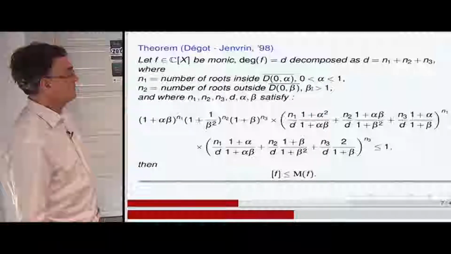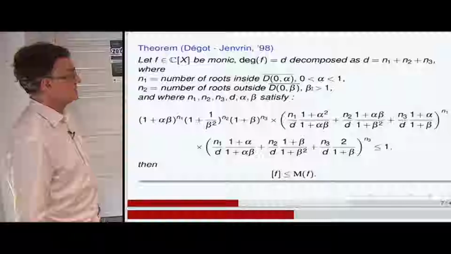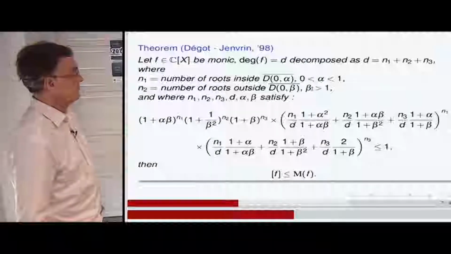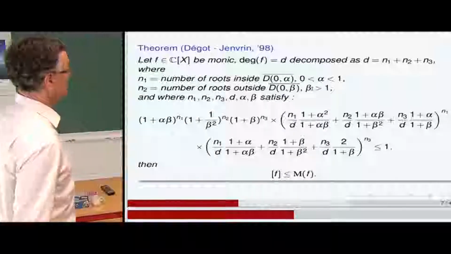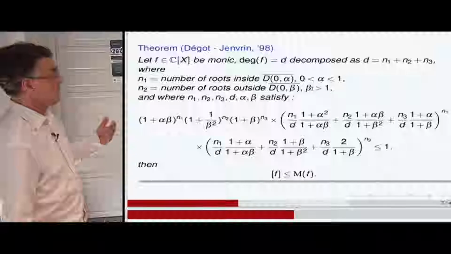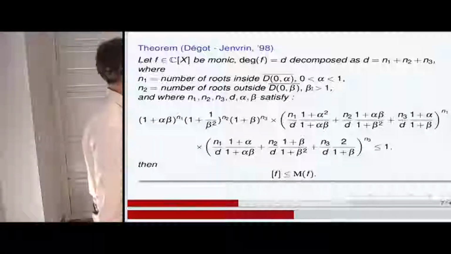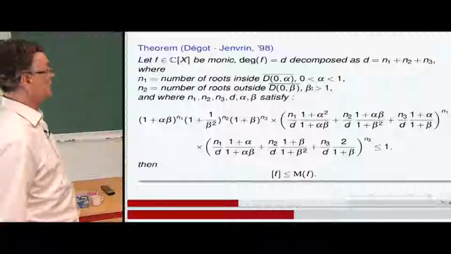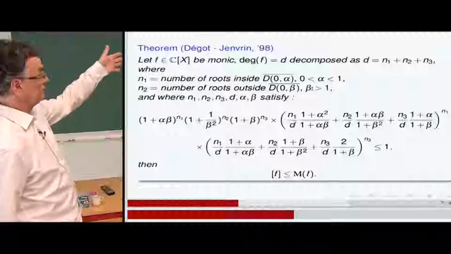So n1 is the number of roots inside a closed disk centered at 0 and of radius alpha less than 1. So n2 is the number of roots outside a closed disk with a radius greater than 1. And if n1, n2, n3, the degree, alpha and beta satisfy this inequality, then, and this theorem is not at